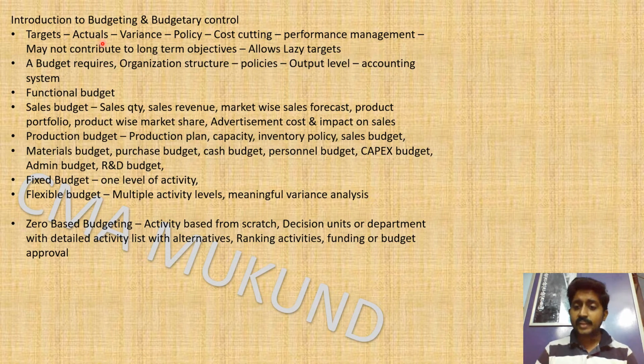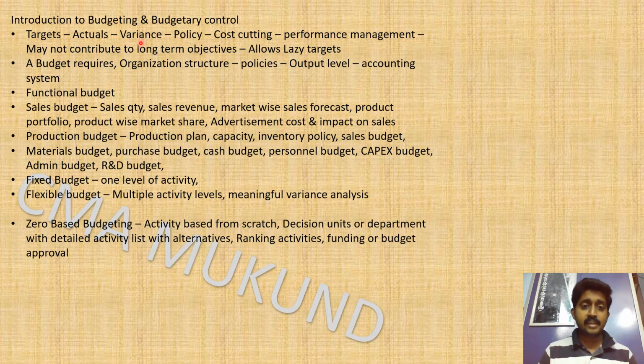So the actuals are nothing but the closing P&L and balance sheet. This will be taken, and you will already have a budget. You have to compare the targets with the actuals, month on month, quarter versus quarter, last year versus current year. We make all this type of meaningful comparison and create a variance report, that is nothing but a variance.